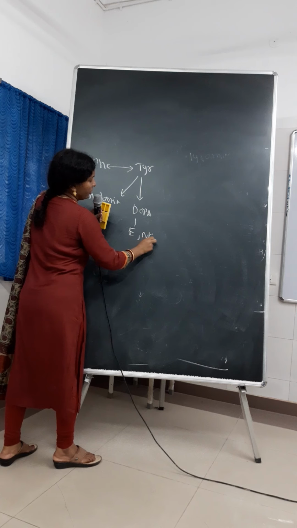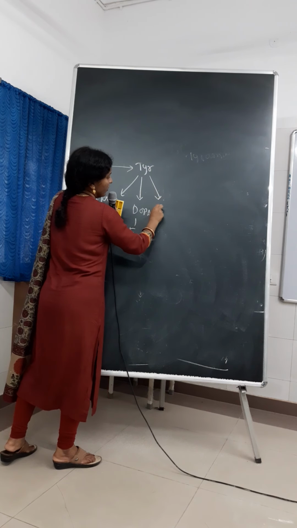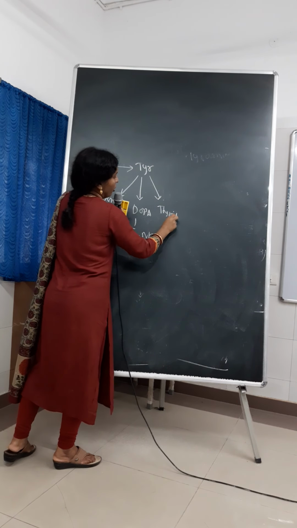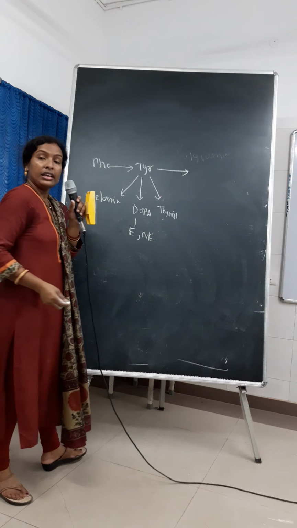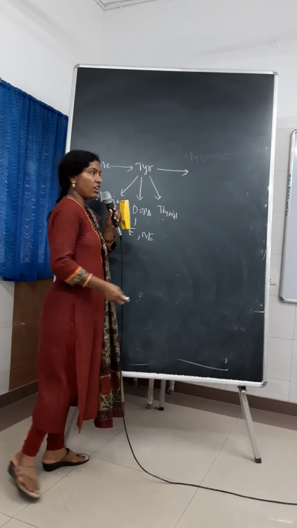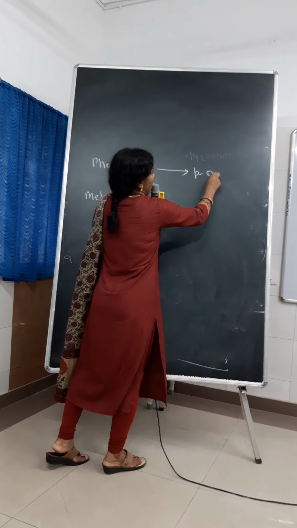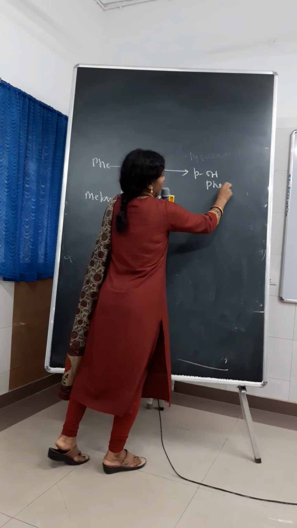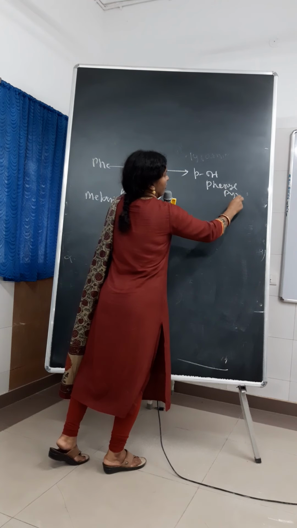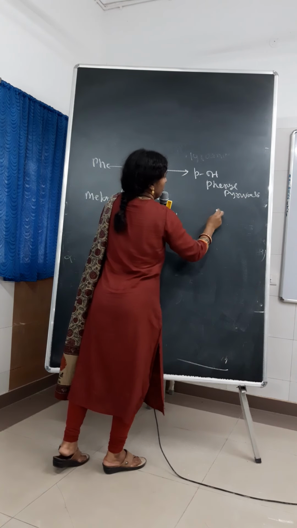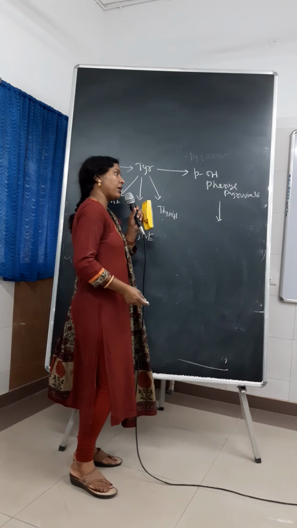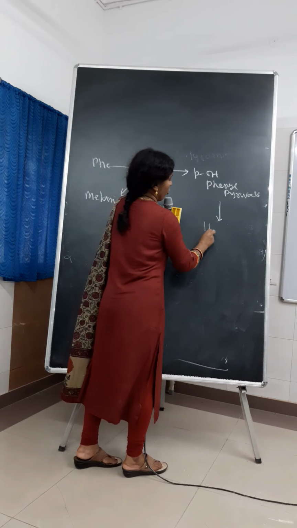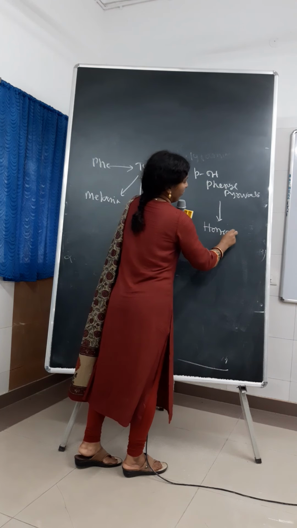epinephrine and norepinephrine synthesis, or they can go for thyroid hormone synthesis, or tyrosine can undergo tyrosine transaminase reaction and there is formation of para-hydroxy phenyl pyruvate. Then from para-hydroxy phenyl pyruvate, via the enzyme para-hydroxy phenyl pyruvate hydroxylase, there is formation of homogentisic acid.